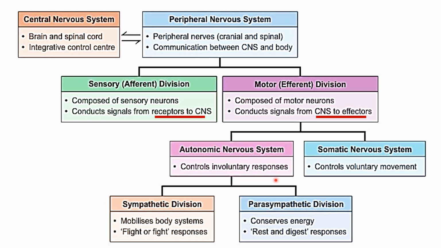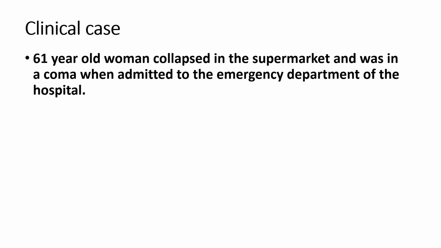The autonomic nervous system is further classified into the sympathetic division and the parasympathetic division. The sympathetic division is mobilized by the system for the fight or flight response. The parasympathetic division conserves energy, the rest and digest response. So these are the major parts of the central nervous system and peripheral nervous system.